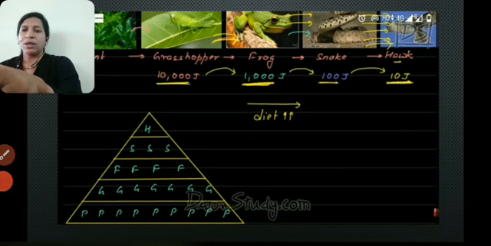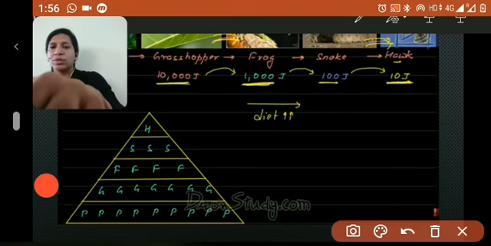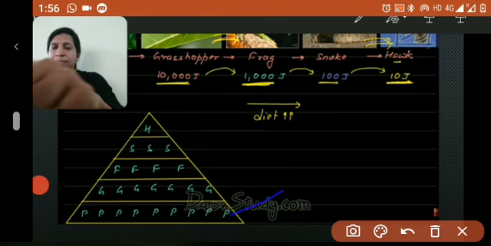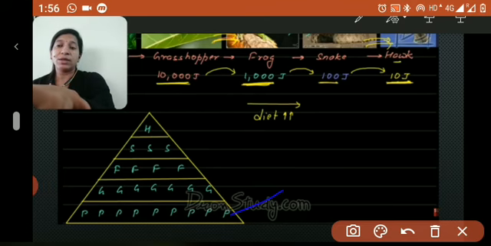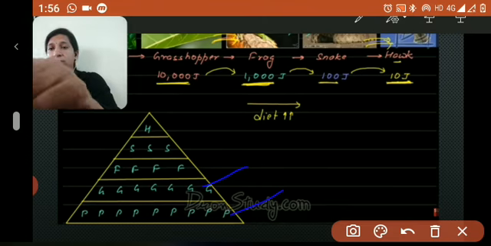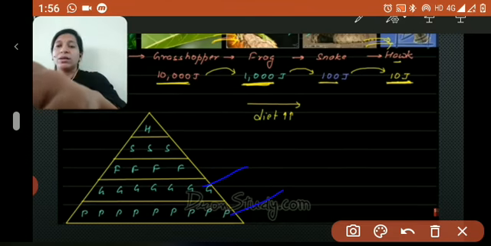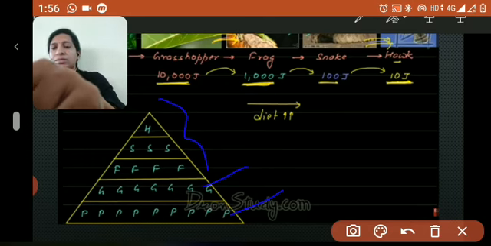If you put the same thing into the pyramid, the producers, P means producers, will come at the bottom, and you can observe the numbers in the pyramid. Producers are more than the upper trophic levels. Then grasshoppers are a little lesser than the producers.